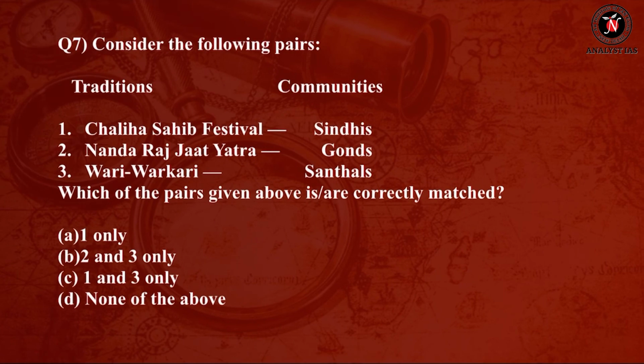So question number 7 is, consider the following pairs, traditions and communities. Number 1, Chaliha Sahib Festival, Sindhis. Number 2, Nanda Raj Jat Yatra, Gonds. Number 3, Wari Warkari, Santhals. Which of the pairs given above are correctly matched?